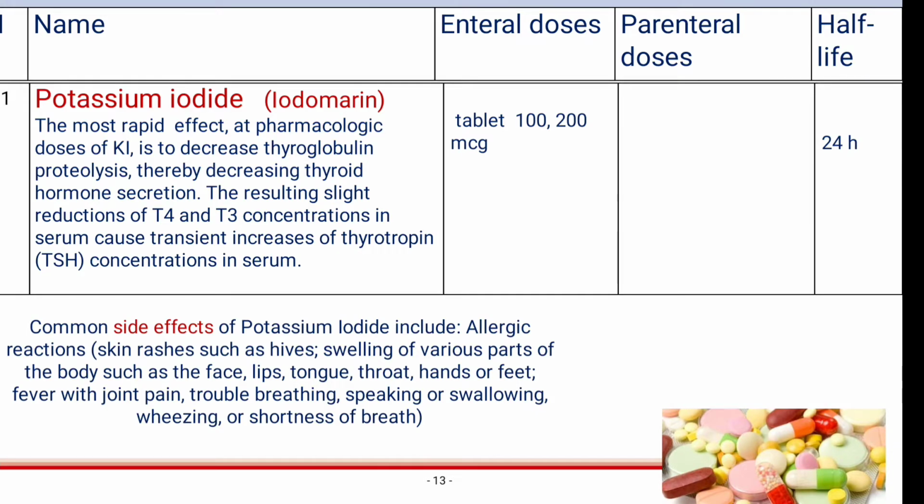First one, potassium iodide. The most rapid effect at pharmacological doses of potassium iodide is to decrease thyroglobulin proteolysis, thereby decreasing thyroid hormone secretion. The resulting slight fall in T4 and T3 concentration in the serum causes a rise in TSH concentration in the serum. Its internal dosage tablets are 100 to 200 mcg. Half-life is 24 hours. Common side effects of potassium iodide include allergic reactions, which include hives, swelling of various parts of the body such as face, lips, tongue, throat, hands, feet, fever with joint pain, trouble breathing, speaking, swallowing, wheezing, or shortness of breath.